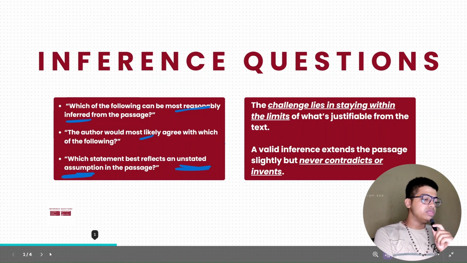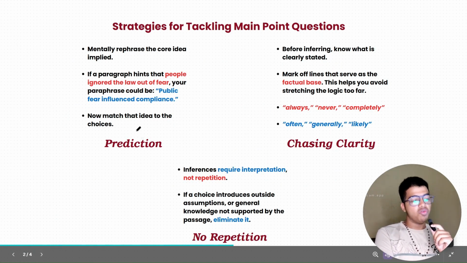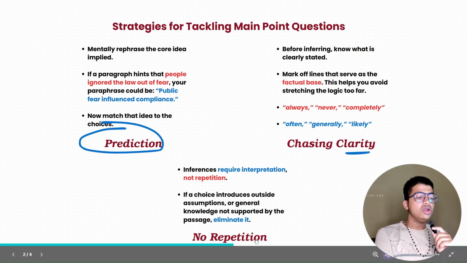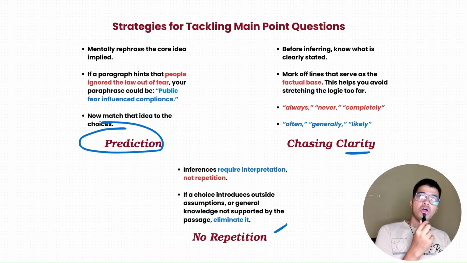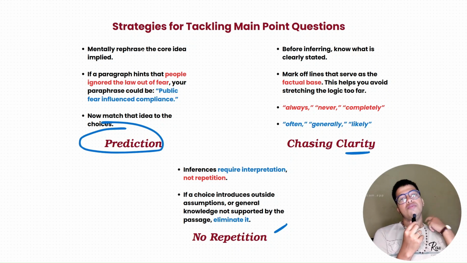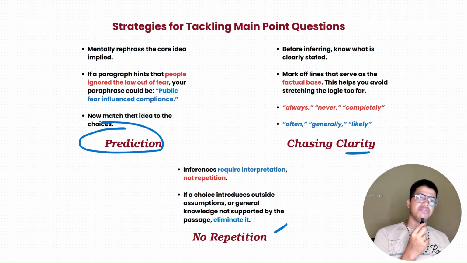So how do you develop this skill? By reading the passage in a certain way. Same three things: prediction, clarity, and no repetition rule. Prediction: mentally rephrase the core idea. I told you this in the previous video where we were discussing main point questions. Prediction comes after active reading.